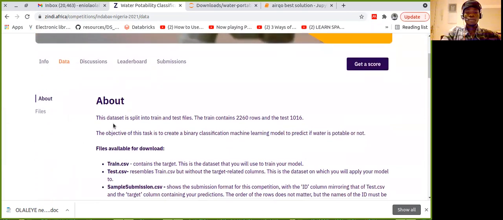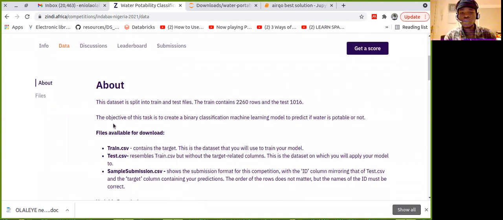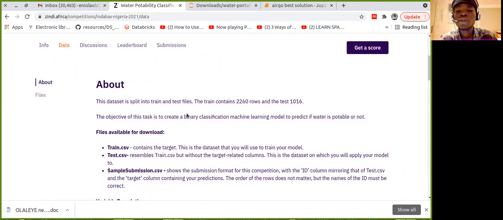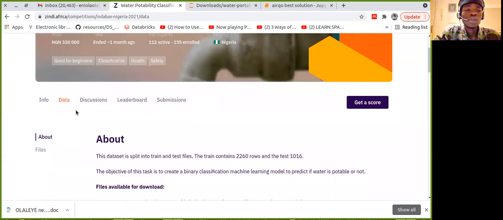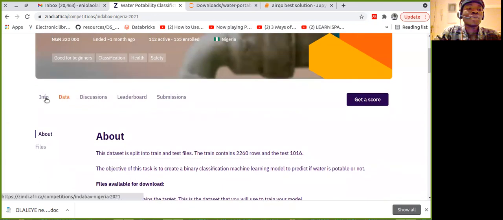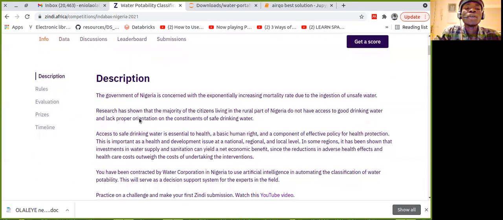Like for every competition, as we know, we have the train, the test, then the sample submission. So we just quickly look at it. For the train data set, we have about 2,260 rows, and the test we have 1,016 rows.